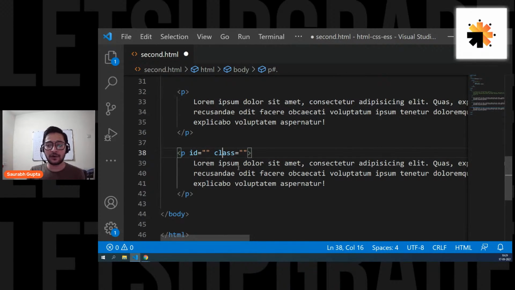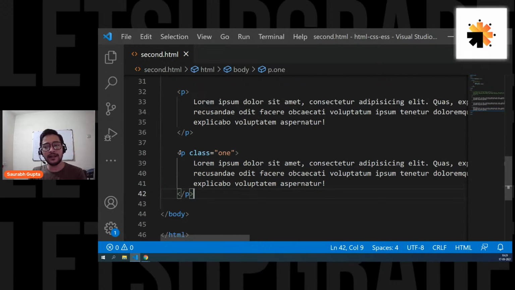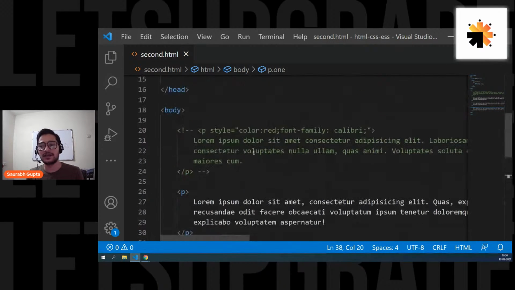First of all, let's deal with class, because it is the most common way of giving separate names. So now you can write class and give anything here. Let's say we call it one. So class of one. Now this means that you can call this P tag by two names: one by using its own tag name, that is P, and the other by using this class name, that is one. That's it. So let's see how to select an element using the class name.